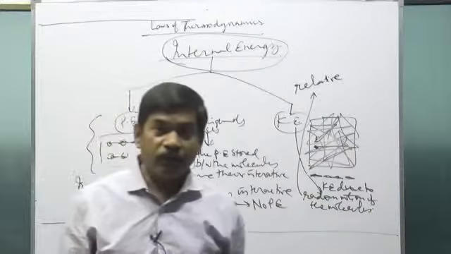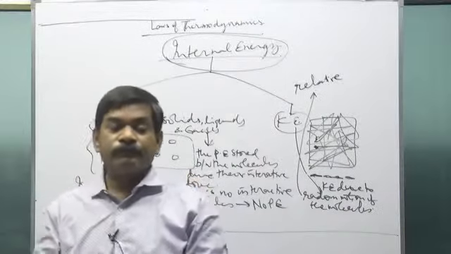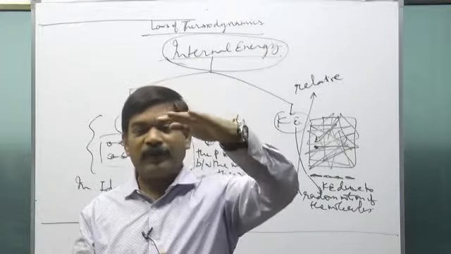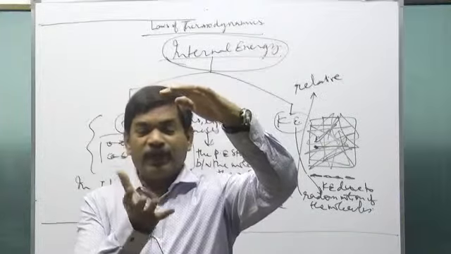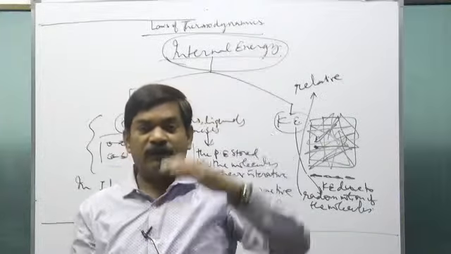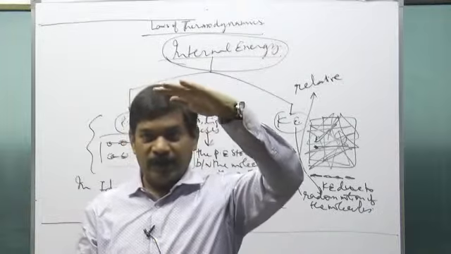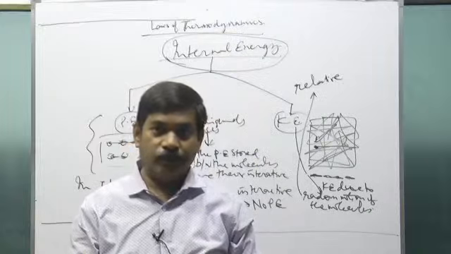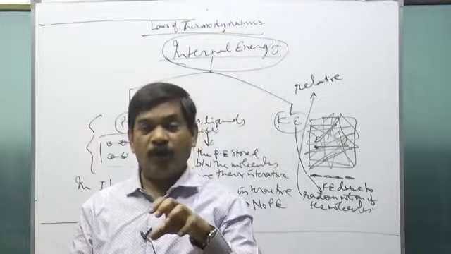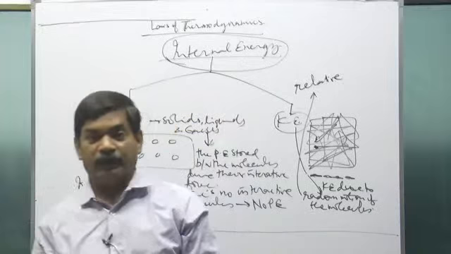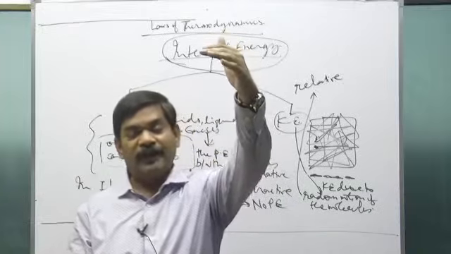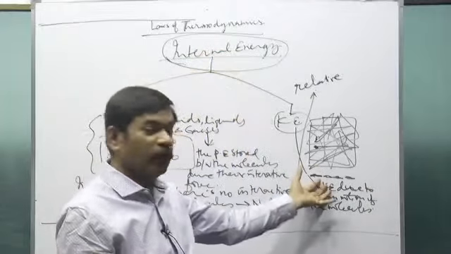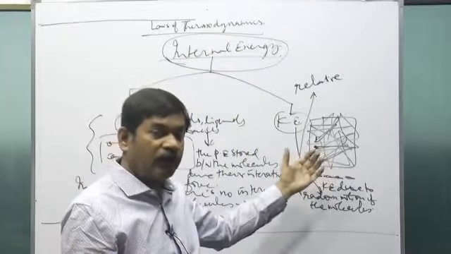So when we keep a gas in a closed container, and there is a piston on its upper side, we supply the heat. Heat supplied is energy that increases the pressure inside the container, which applies some force on the piston. The piston moves upwards, so work is done. Some part of the energy supplied gets converted into work, and some part increases the internal energy of the molecules, which does not appear in the form of what?